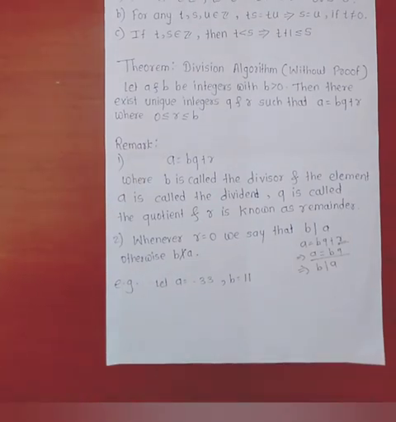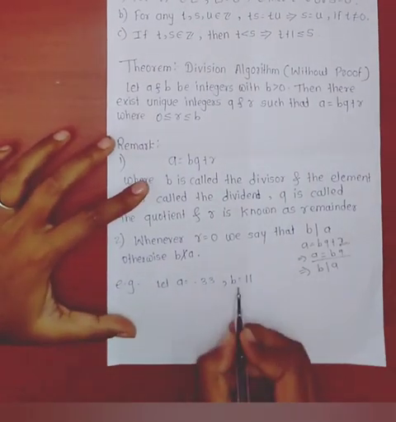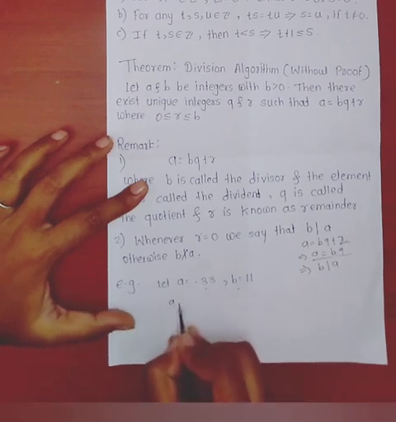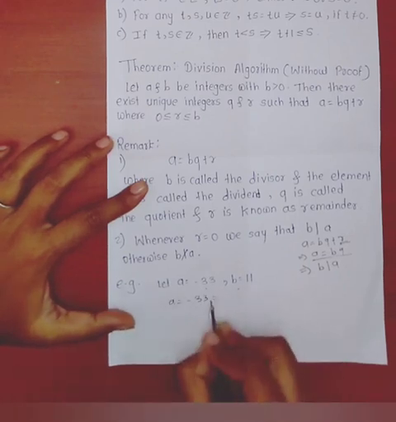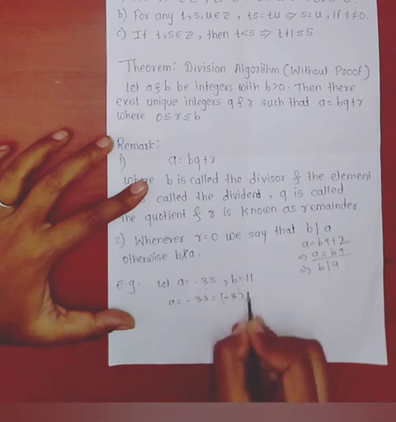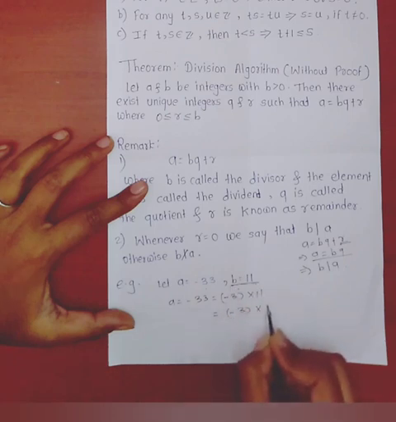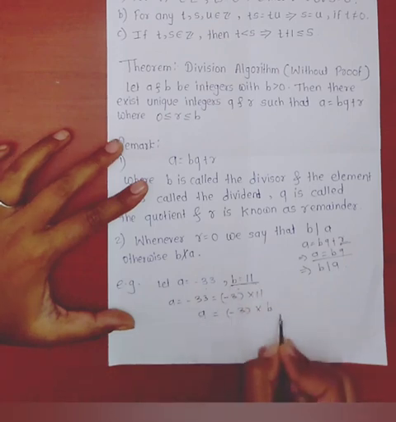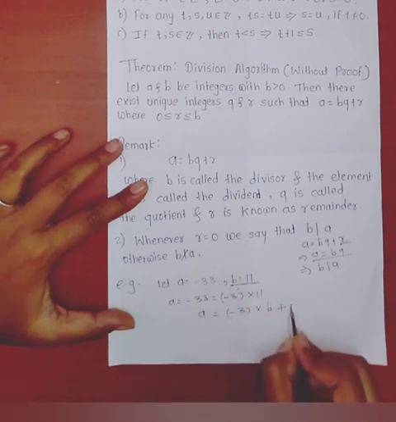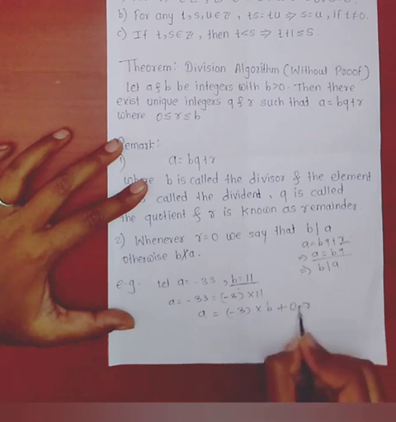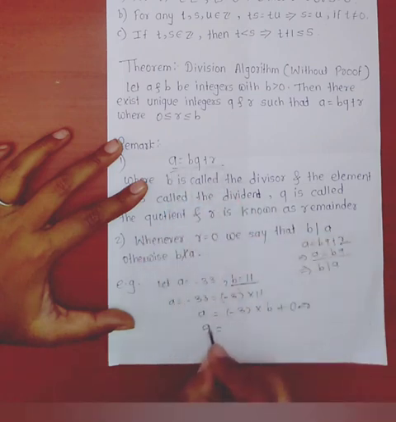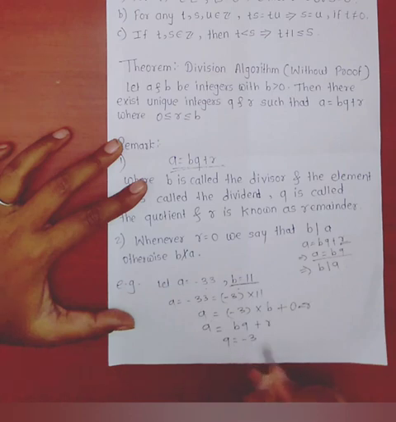Now for example, let a equal to minus 33, b equal to 11. a equal to minus 33 can be written as minus 3 into 11, where 11 is b. So a equal to minus 3 into b plus 0. This is a equal to bq plus r, where q equal to minus 3 and r equal to 0.